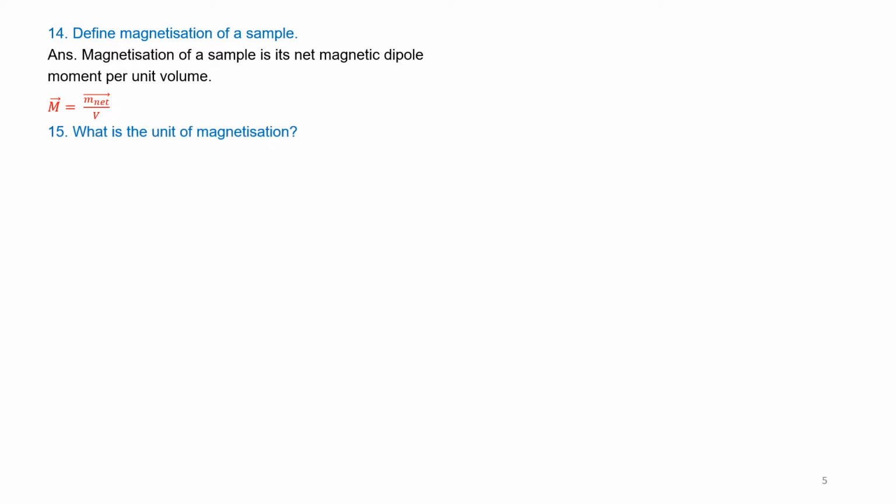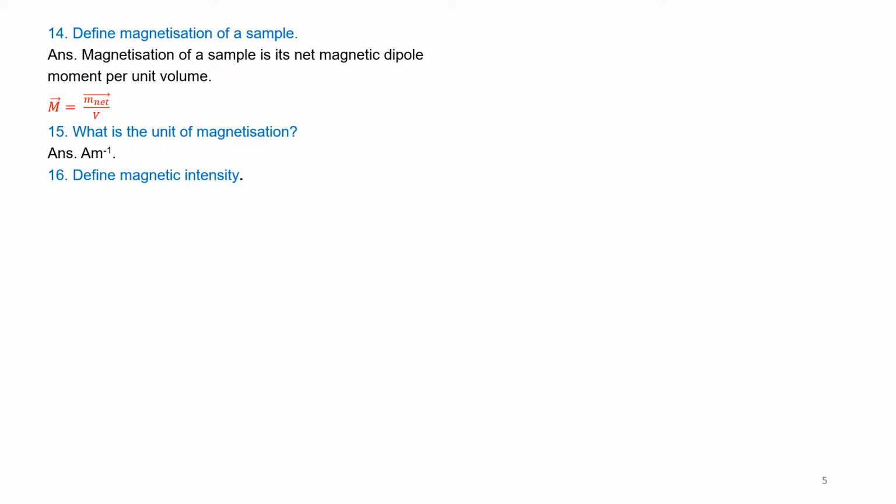Define magnetization of a sample. Magnetization of a sample is its net magnetic dipole moment per unit volume. That is, magnetization, vector M, is given by the net magnetic dipole moment, small m, per V, where V is volume. What is the unit of magnetization? It is amps per meter.